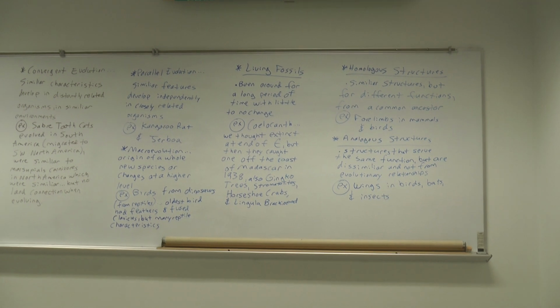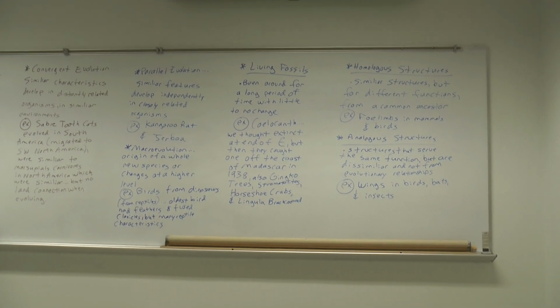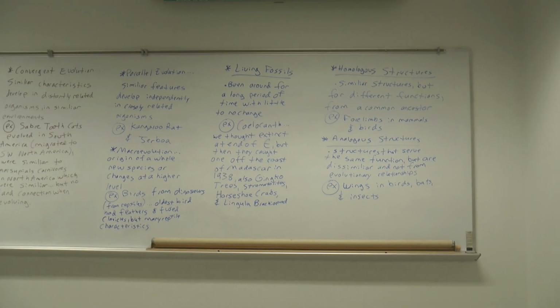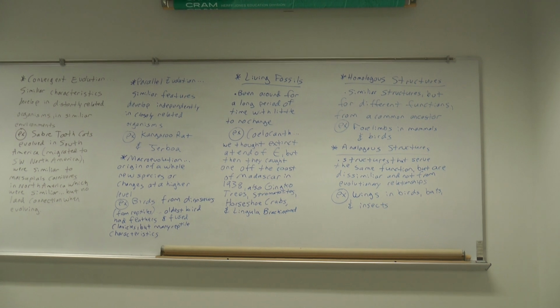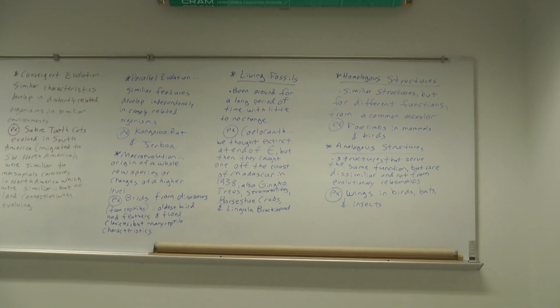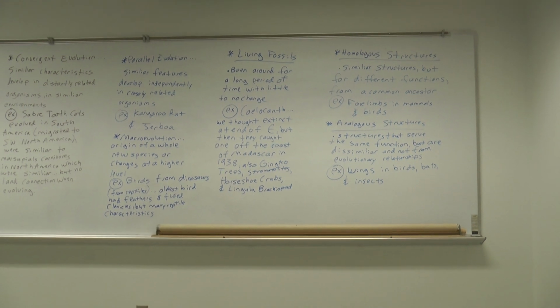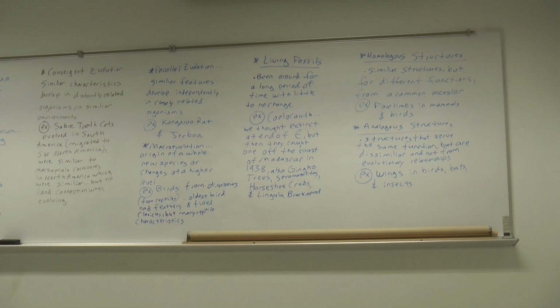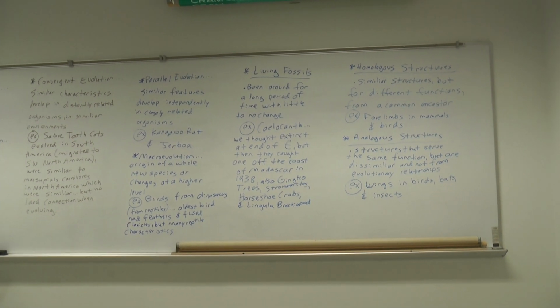Other examples would be ginkgo trees. They've been around for many millions of years. Stromatolites. We're going to see that our oldest fossils, as in undisputed fossils, are stromatolites. I'll show you a picture at some point on a PowerPoint what a stromatolite looks like, or you could just do a Google search and look up any number of these things that you want to.